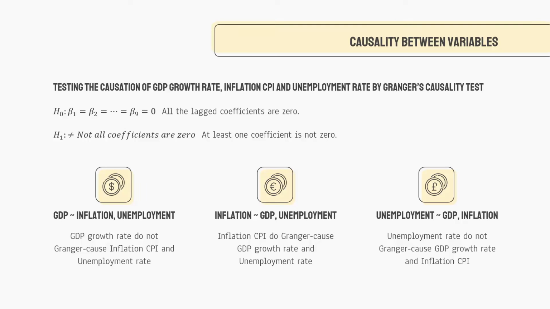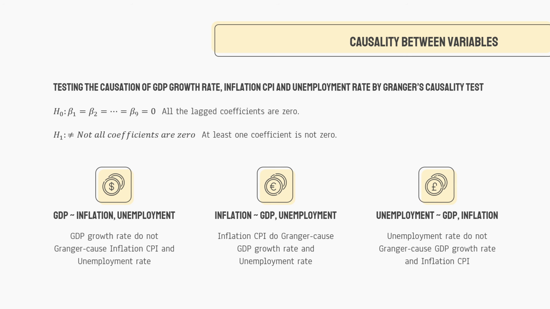Okay, for the first part, which is the causality between GDP on inflation and unemployment. From our study, GDP growth rate does not Granger cause inflation, CPI, and unemployment rate.